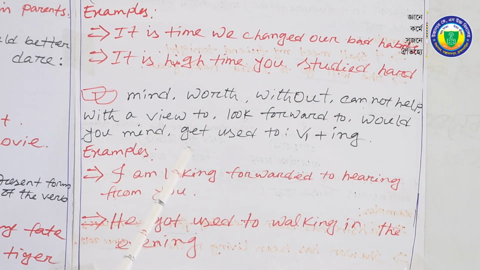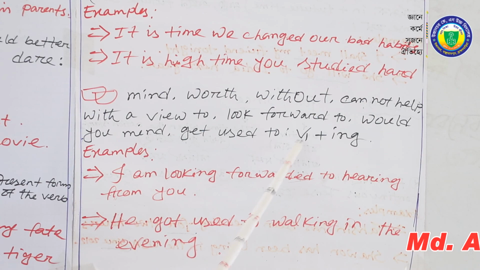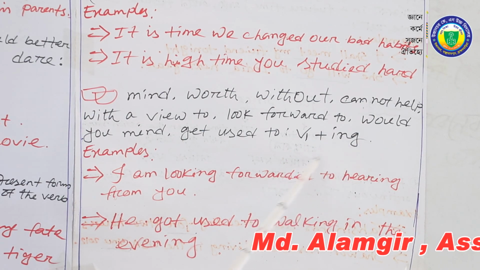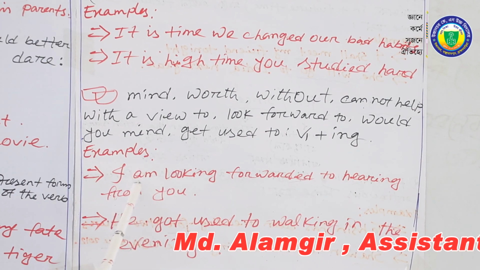Moving on to the next rule: mind or without, cannot help, with a view to, look forward to, would you mind, get used to. If we have this type of expression, we are going to use B1 plus ing. Let's see an example.